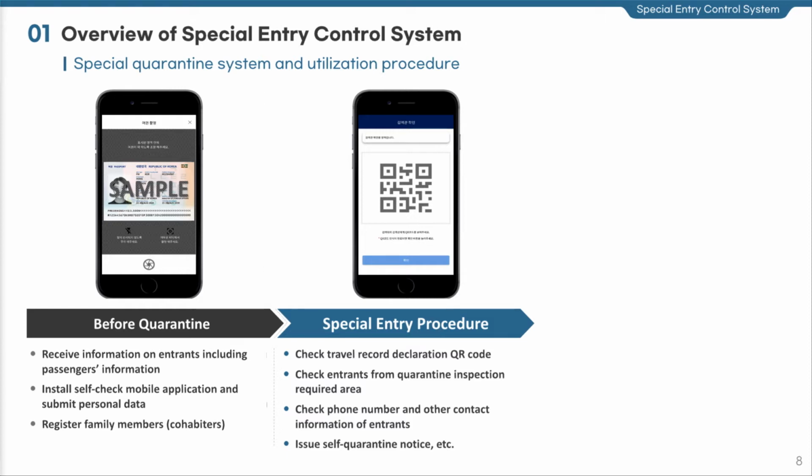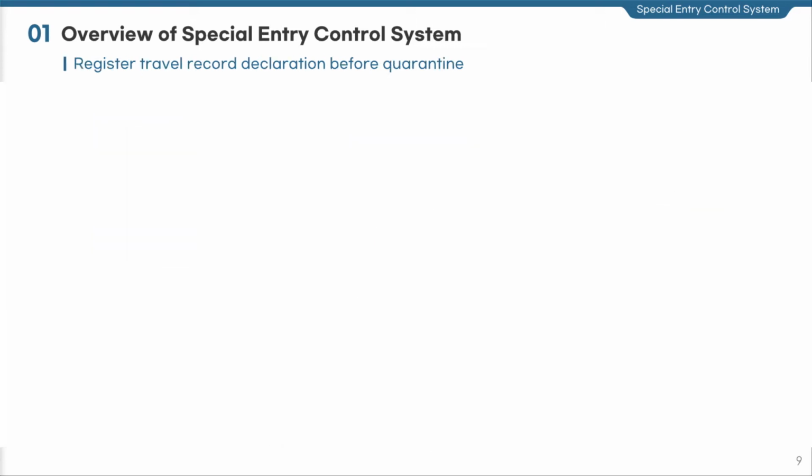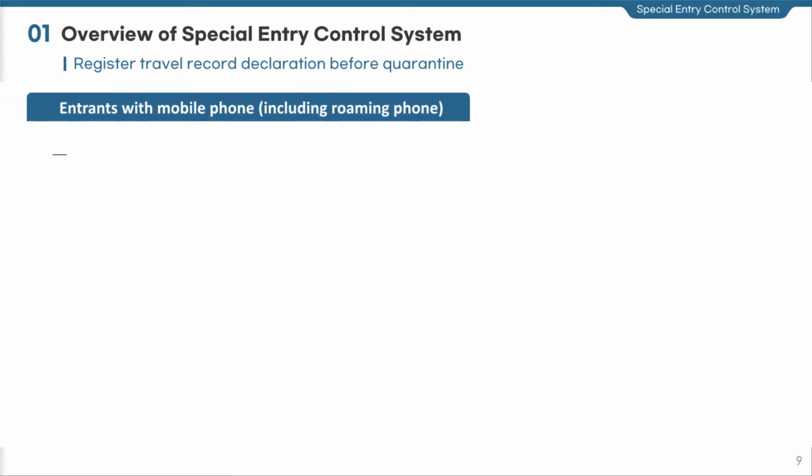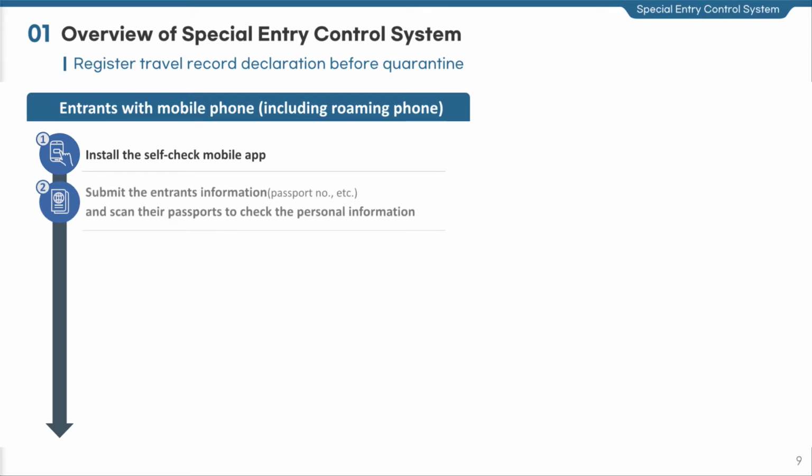After entering Korea, the entrants have to check their health status each day through the app for 14 consecutive days, and case officers monitor their report. I will elaborate more on the travel record declaration registration process before quarantine inspection.